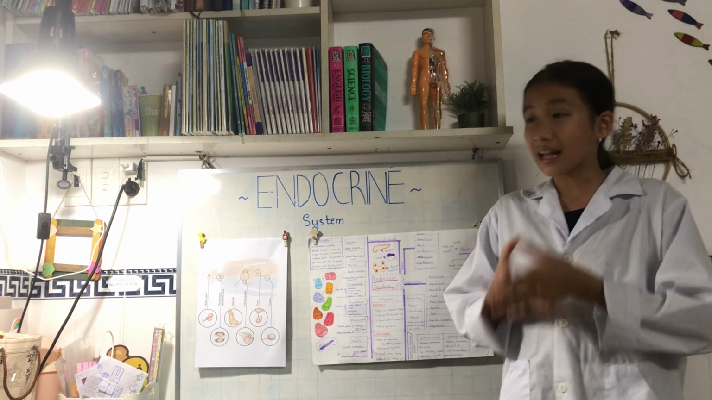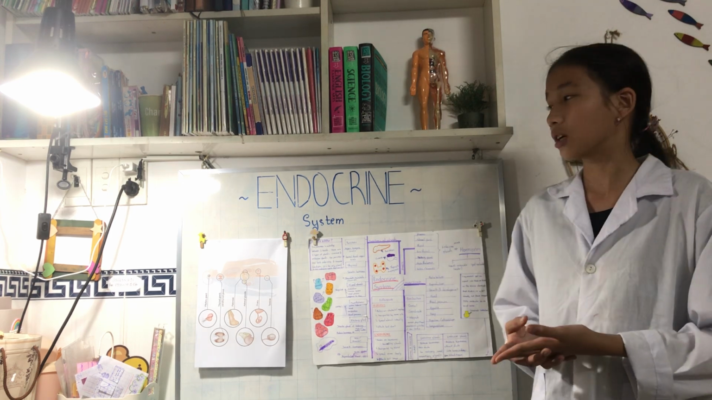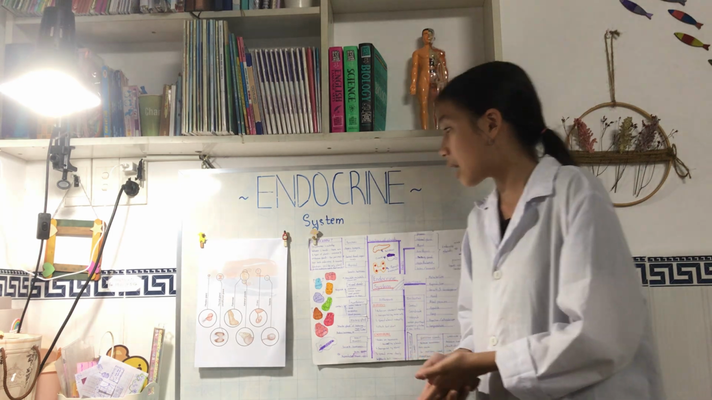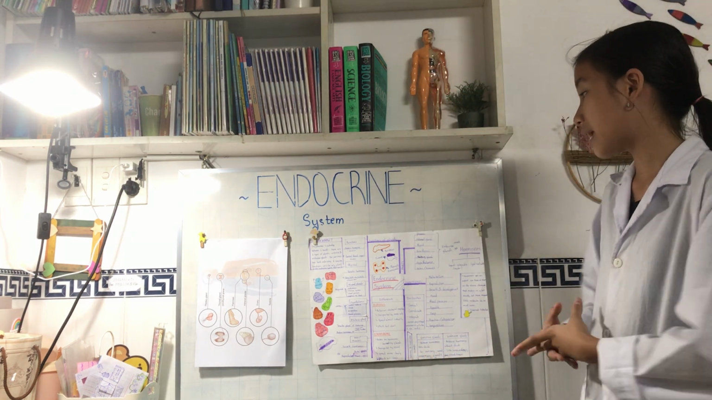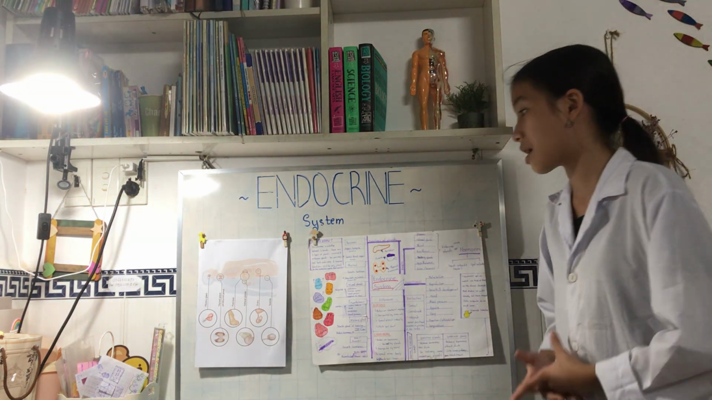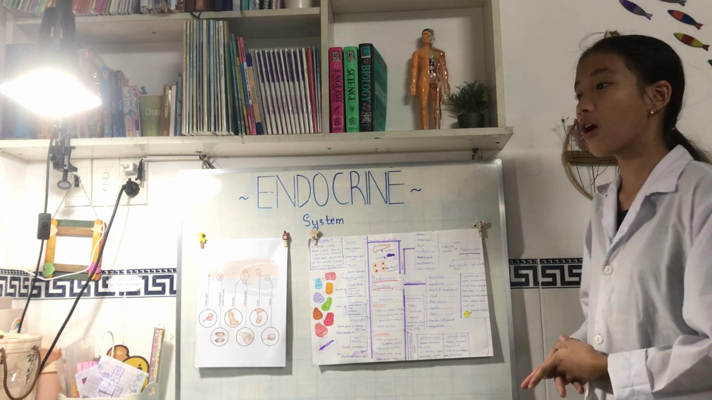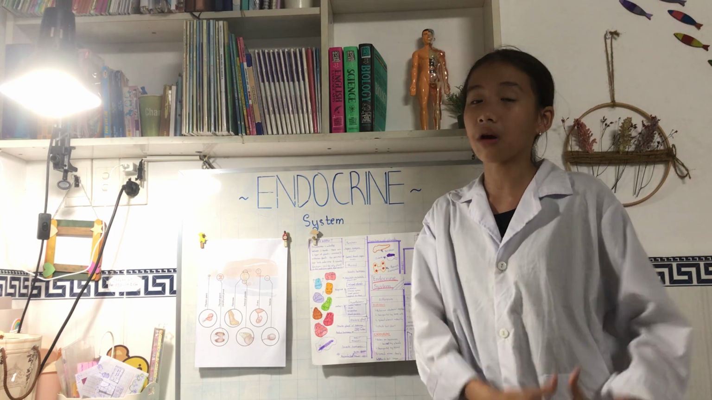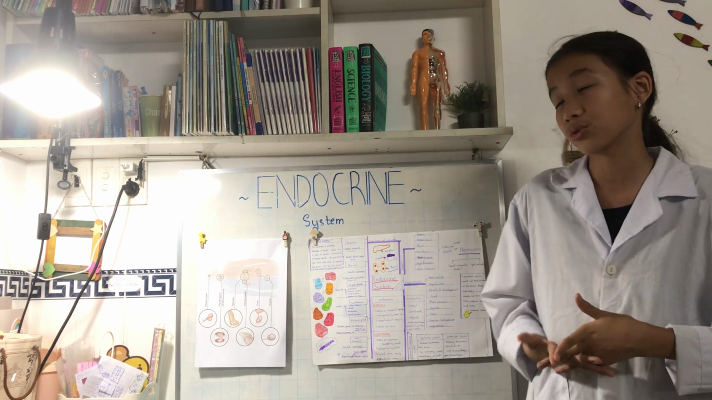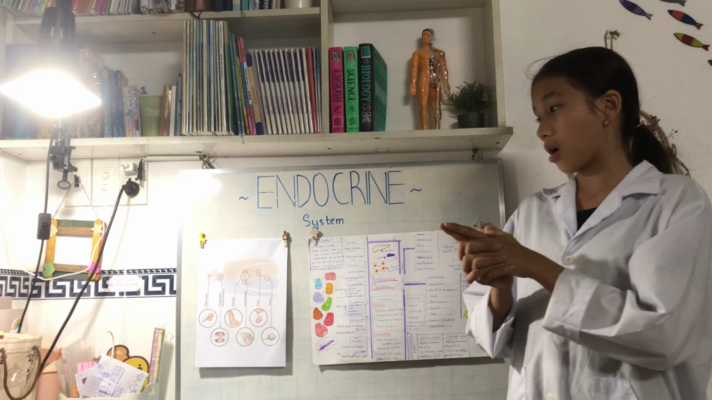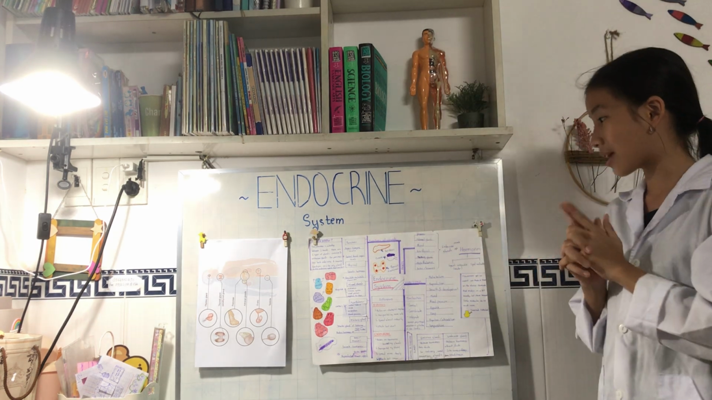Now, the endocrine system. What is the endocrine system? Well, the endocrine system is a system that carries out bodily functions, and it basically uses hormones, if you've ever heard of that before, and they transport it throughout our body to do some bodily functions, which I will talk about later in our second part. But firstly, let's talk over the first part, the parts of the endocrine system.